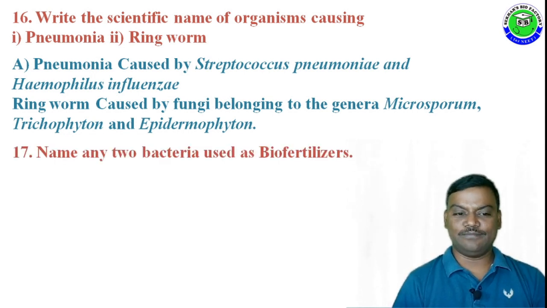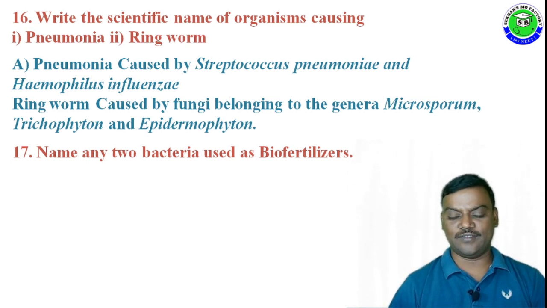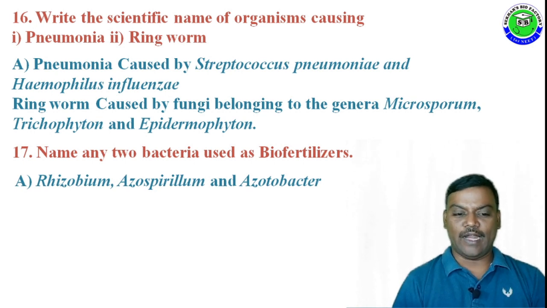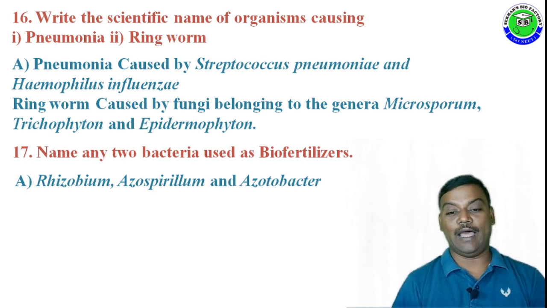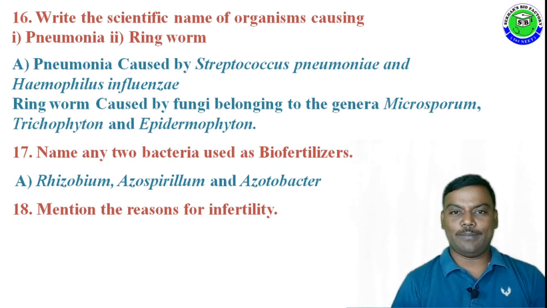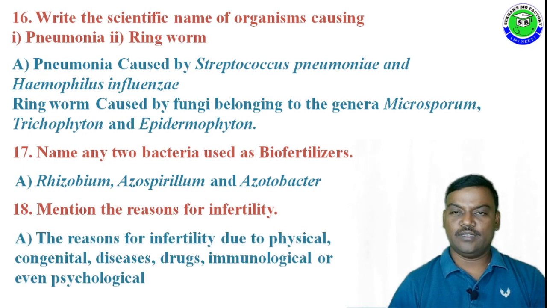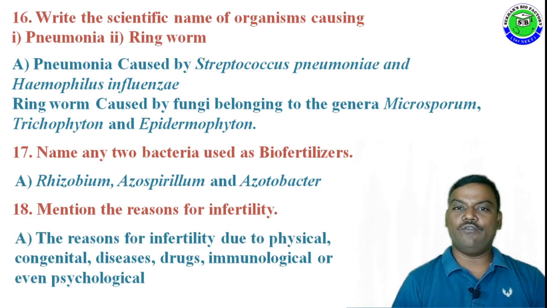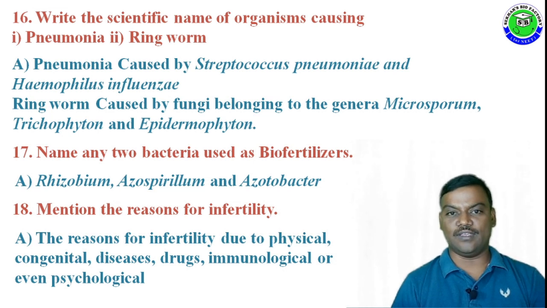Question number 17. Name any two bacteria used as biofertilizers. The answer is Rhizobium, Azospirillum, and Azotobacter. These are the bacteria used as biofertilizers. Question number 18. Mention the reasons for infertility. The answer is the reasons for infertility are physical, congenital diseases, drugs, immunological, or even psychological reasons.